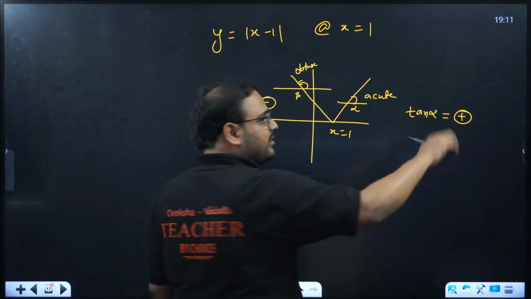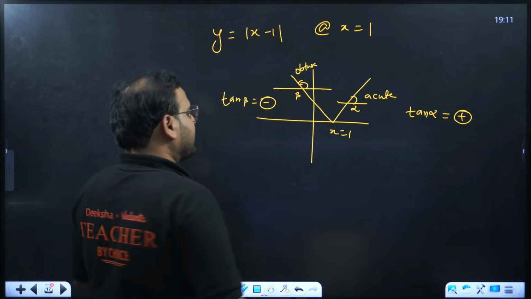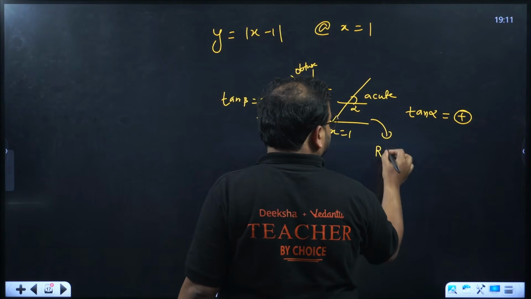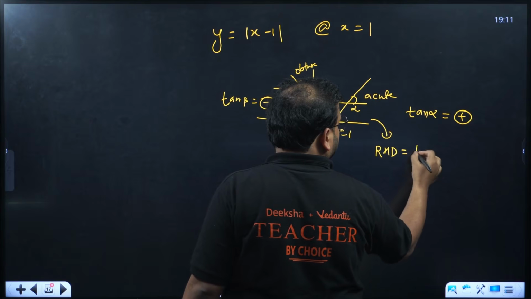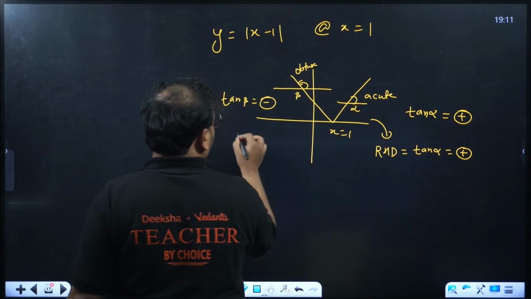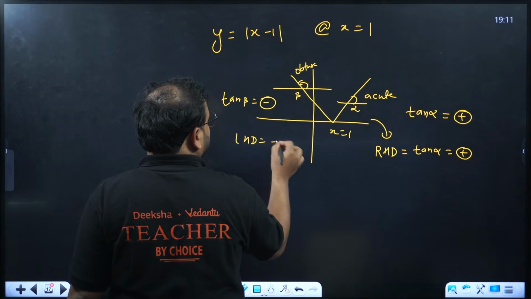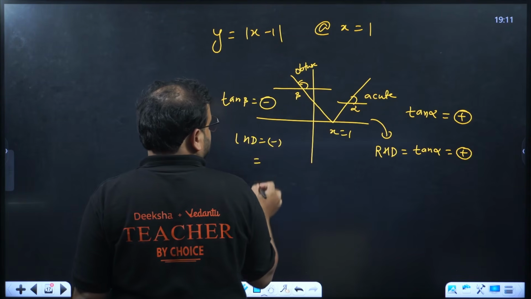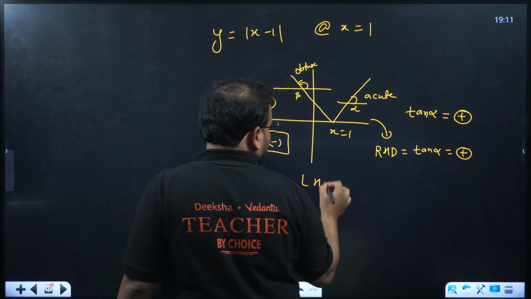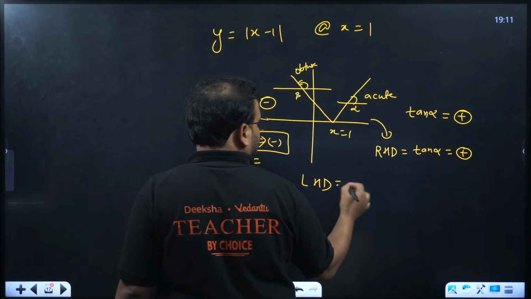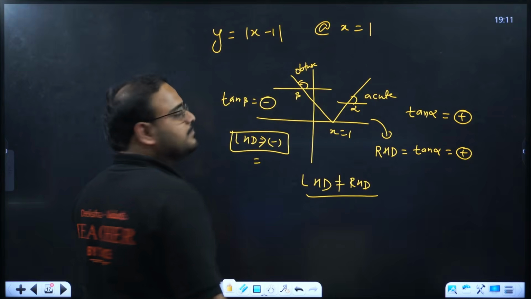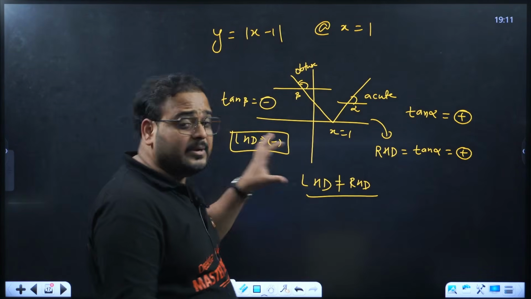Acute means first quadrant, where tan is positive. So this part represents your right hand derivative, which means tan alpha, which means plus. Over here we have the left hand derivative, which is minus. Clearly, a negative value can never be equal to a positive value.